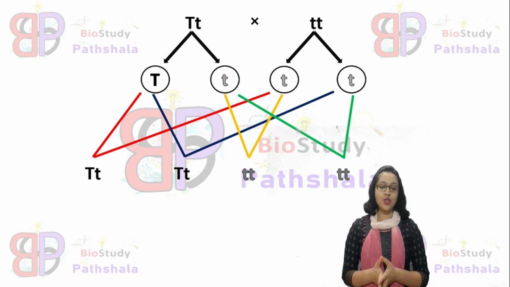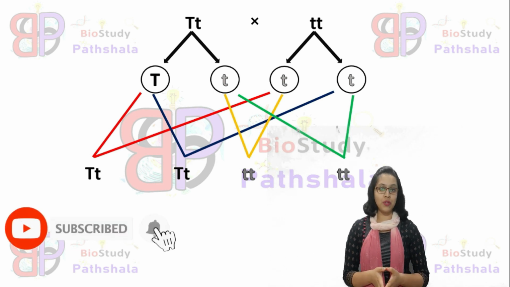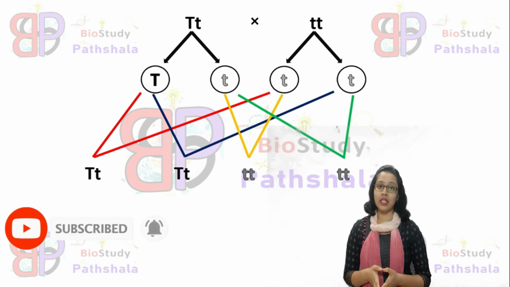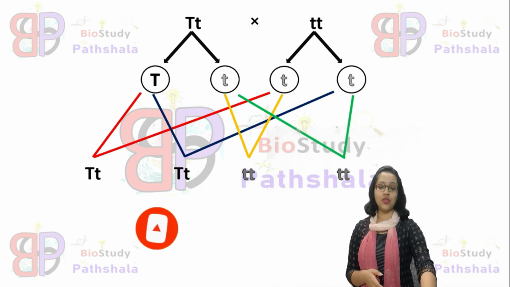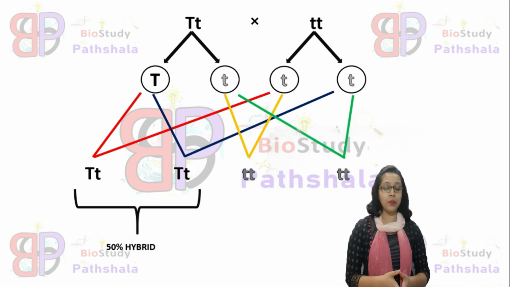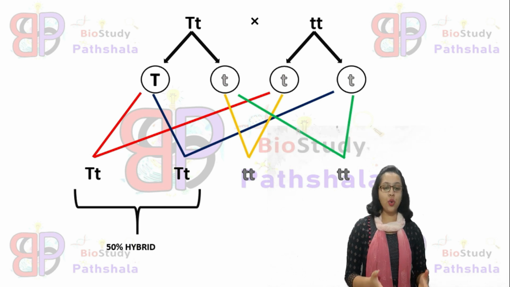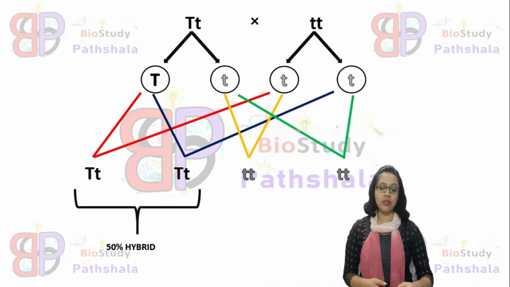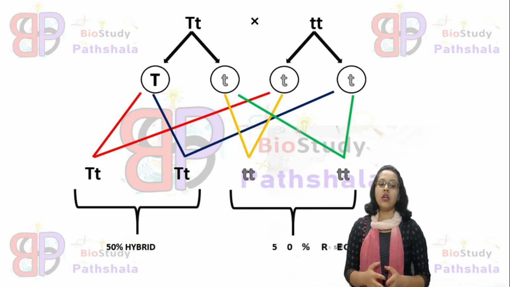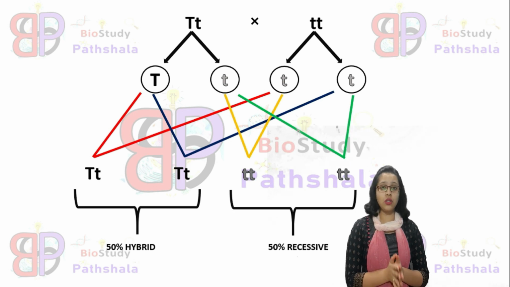In this cross, 2 individuals are capital T small t, that means 50% of individuals are capital T small t. That means these are hybrid. And the rest 2 will show the small t small t genotype. That means they are recessive. That means 2 of 4 individuals, that is 50% of individuals, will show recessiveness.